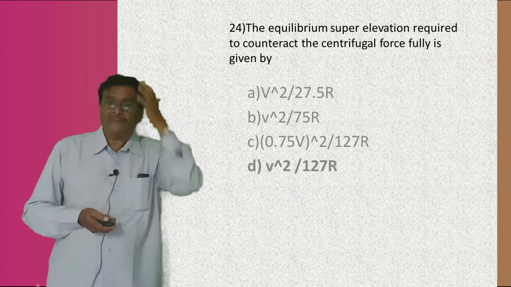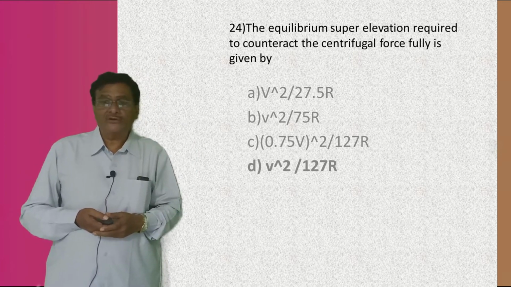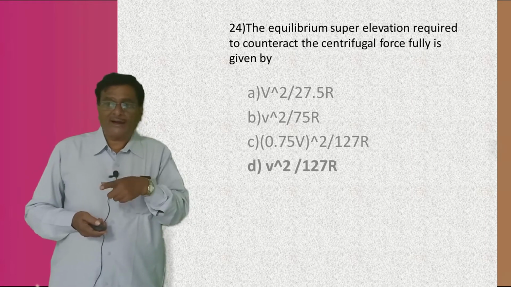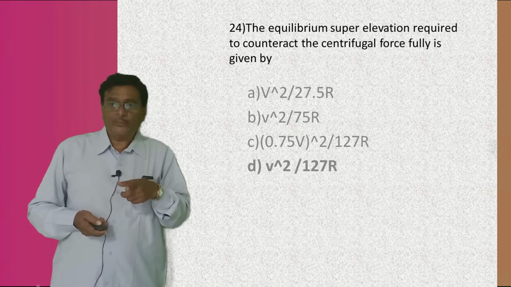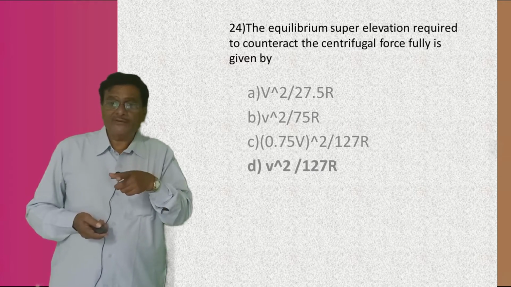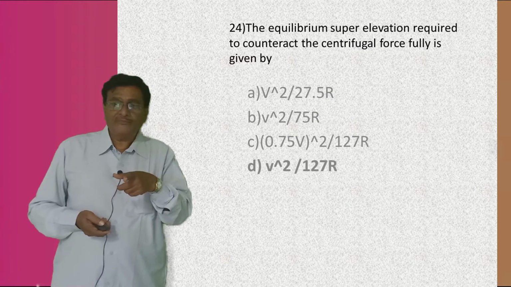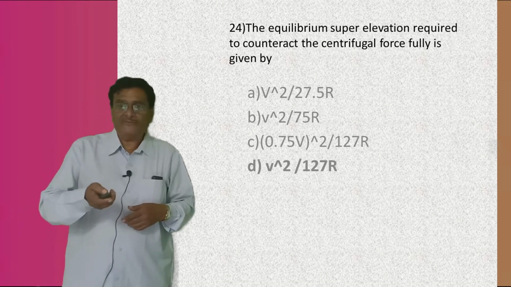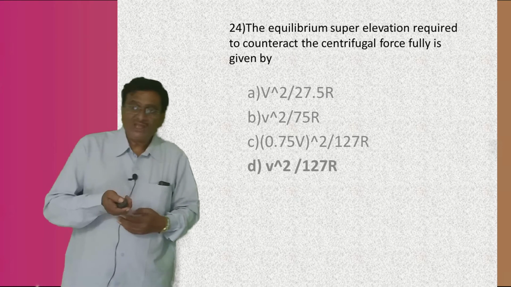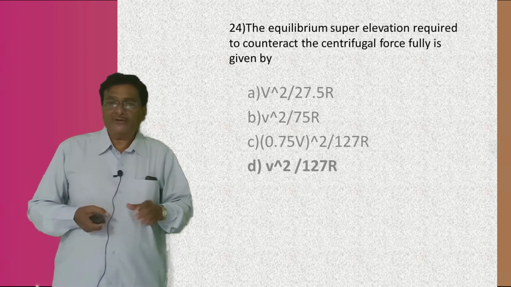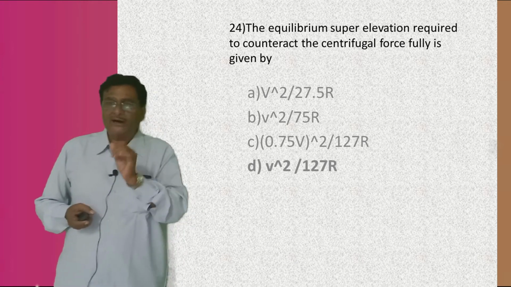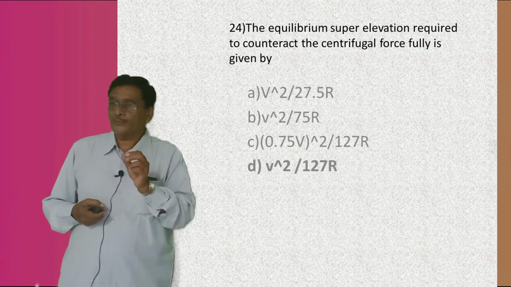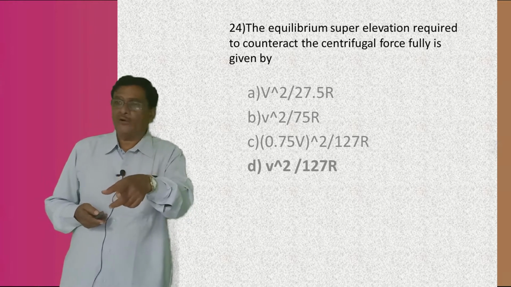The equilibrium super elevation required to counteract the centrifugal force fully is given by, four answers are there: V square by 27.5 R, then V square by 75 R, then 0.75 V square by 127 R, then the fourth one is V square by 127 R. The right answer is the fourth one, D, that is V square by 127 R. So the equilibrium super elevation provided to counteract the centrifugal force will be equal to V square by 127 R.